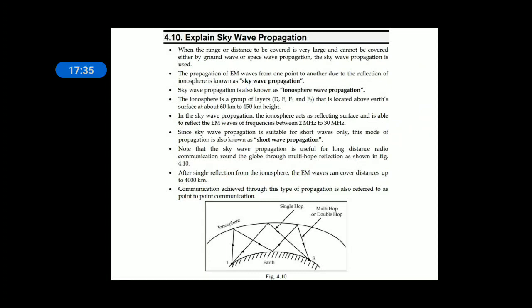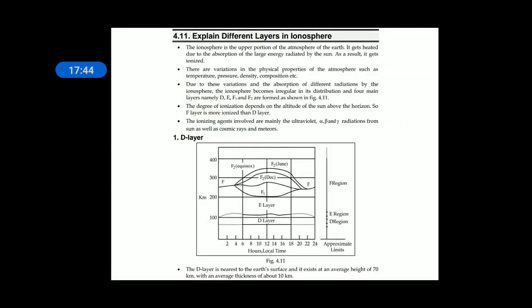It is also known as point-to-point communication, because it covers only a single point on the Earth's surface at 4000 kilometers. In the ionosphere, there are many layers. This is the ionosphere structure. When you see the structure of the ionosphere, these are the layers. The first layer is the D layer, above the D layer is the E layer, and then F1 and F2. These are the 4 layers.